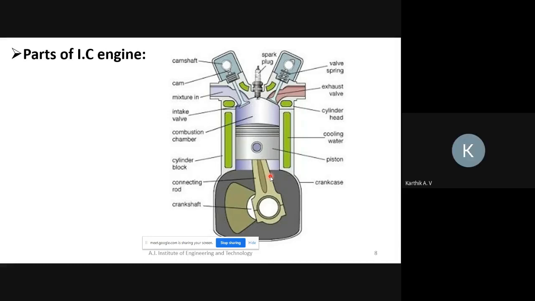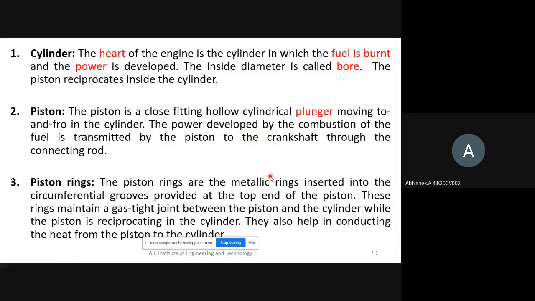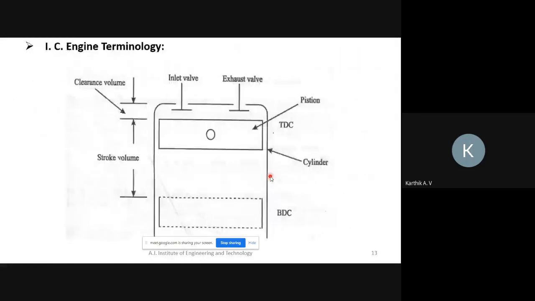Next, Abhishek. Yes, sir. What is TDC? What is stroke? Stroke, two movements required to complete the four cycle. Stroke means what? Movement of the piston inside the cylinder. Good. Okay, next.